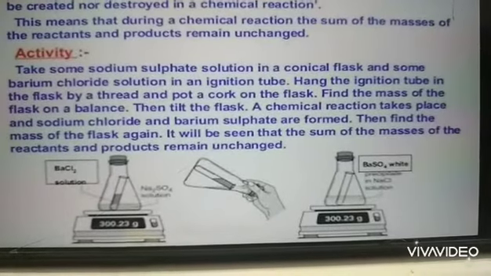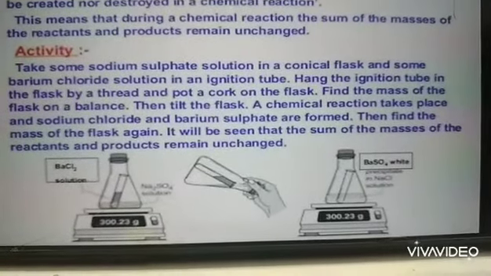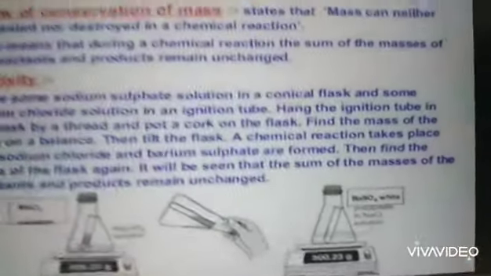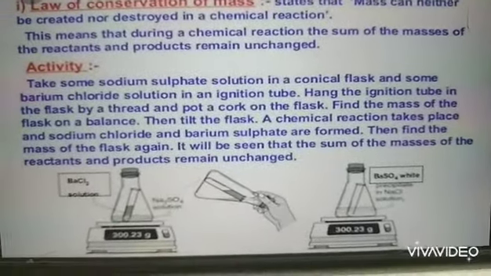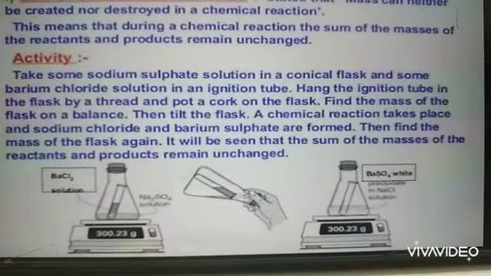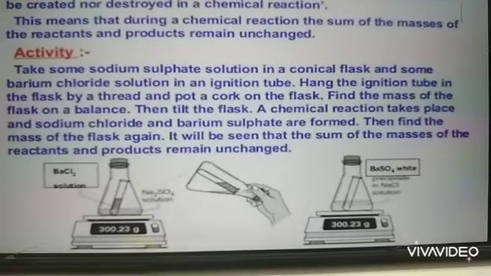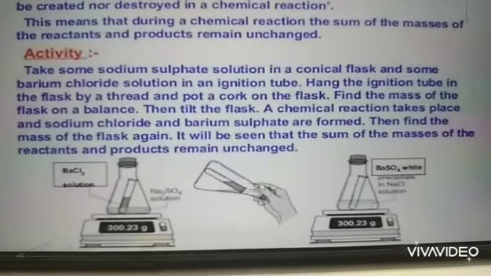After measuring the mass, tilt the flask. Tilting the flask will mix both the solutions, barium chloride and sodium sulfate.